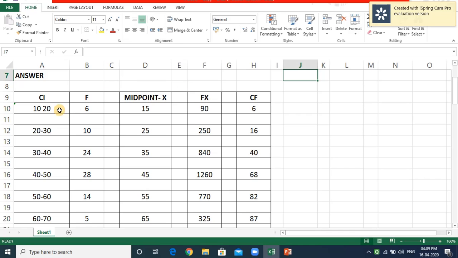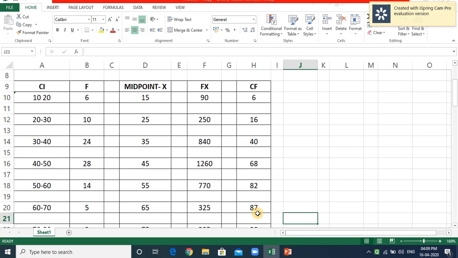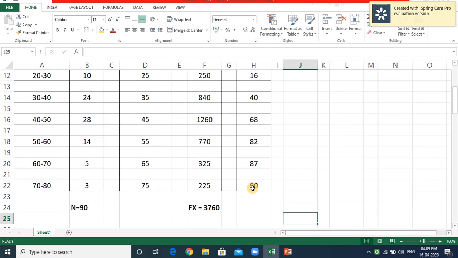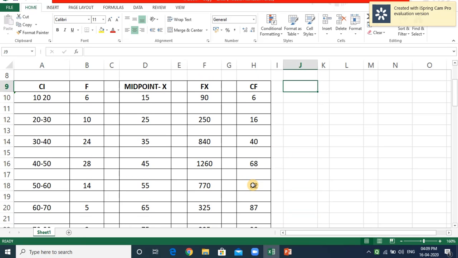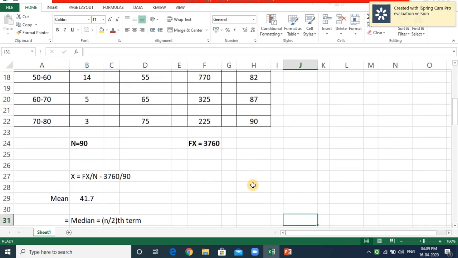The first class frequency, you write here, 6. Again we add the next class frequency, 10. 6 plus 10 is 16. 16 plus 24 is 40. 40 plus 28 is 68. 68 plus 14 is 82. 82 plus 5 is 87. 87 plus 3 is 90. It is equal to the n value, n is equal to 90. Now we got the cumulative frequency.